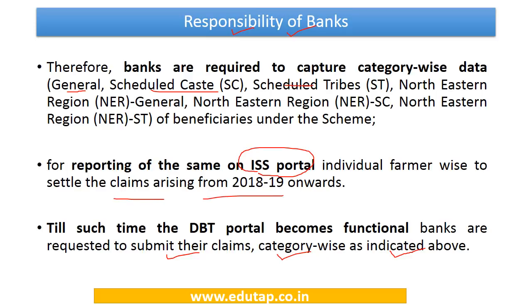However, till then, banks have to collect the details with regard to each category, so that we are able to provide the benefits decided for each category. So this is all about the second notification which relates to interest subvention scheme for the year 2018-19.